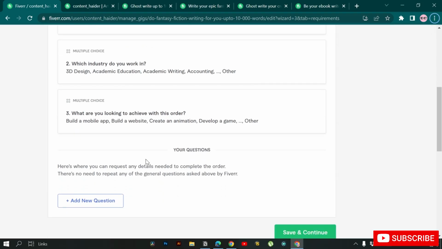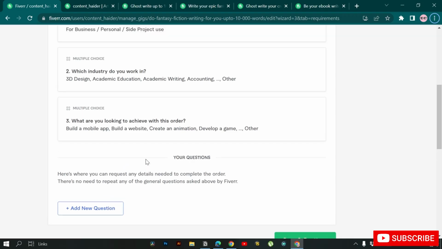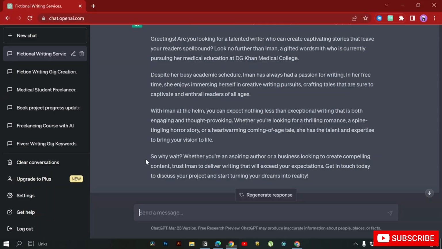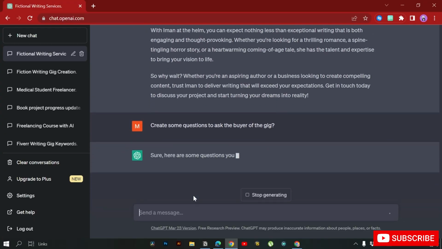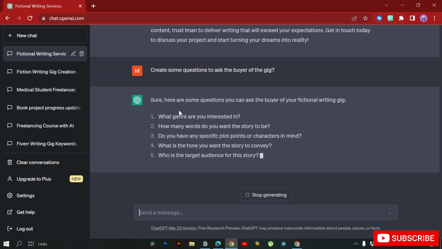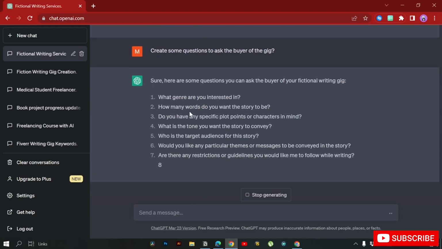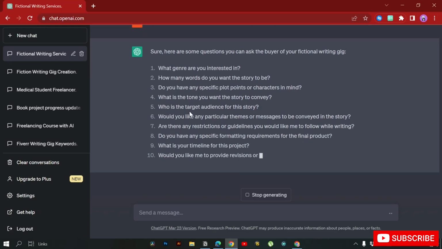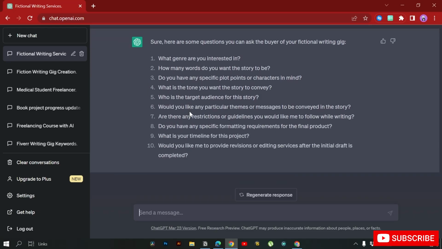So here you can see we have to add some questions to ask the buyer. We can also ask ChatGPT to create some questions to ask the buyer of the gig. ChatGPT will give us some questions that we can ask the buyer. What genre are you interested in? How many words do you want the story to be? Do you have any specific plot points or characters in mind, etc.